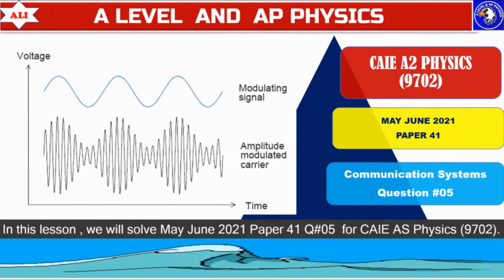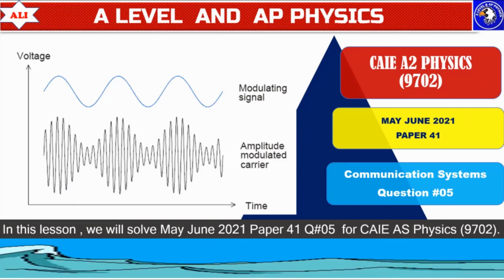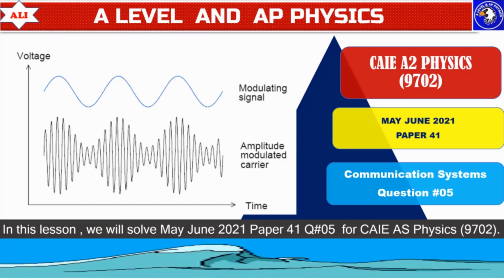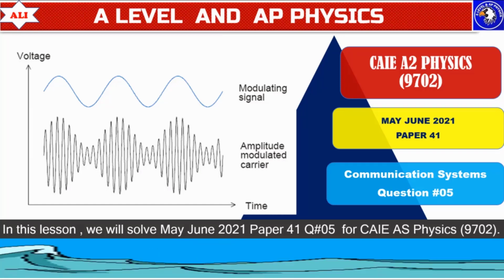Welcome to A-Level and AP Physics. In today's lesson, we will discuss one very important and typical type of question from communication systems. And this question is from May-June 2021, paper 4.1.